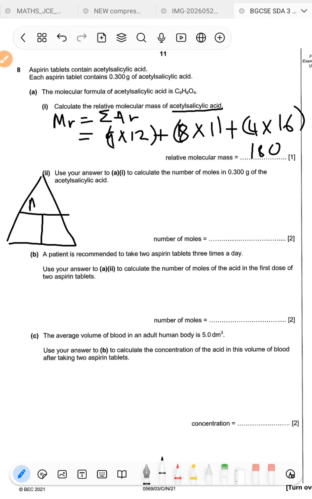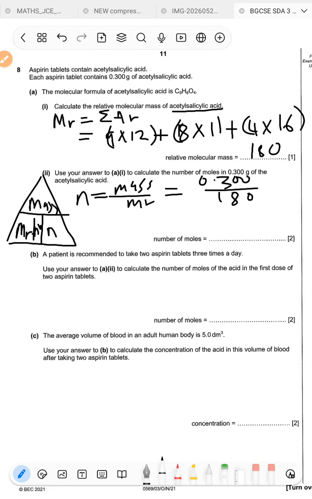We know that mass is here at the top, and then here we have Mr or Ar, depending on whether you are looking at atoms or at a compound. And then on the other side we have n for moles. Okay, so what are we looking for? We are looking for n. n is equal to mass over Mr, which is equal to the mass, 0.300, over Mr, 180.